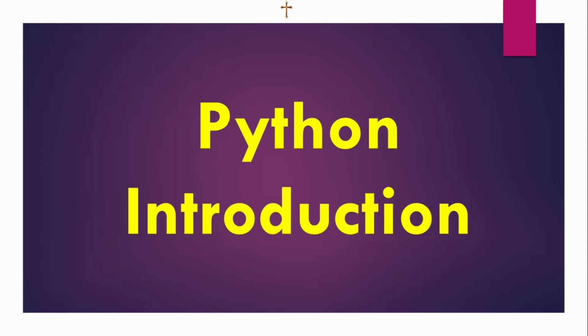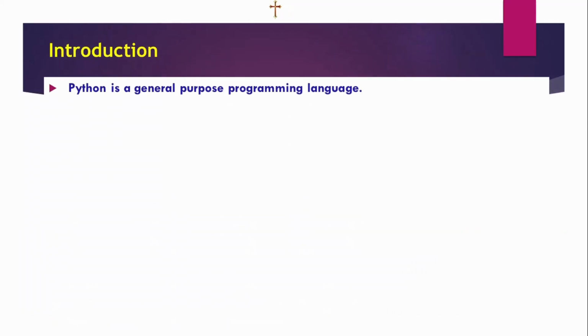Today we are going to see the language Python. First we are going to see the Python introduction. Let's go to the first point. Python is a general purpose programming language. That means we can define the code for different kinds of applications because it has predefined or built-in packages and libraries. That is called a general purpose programming language.